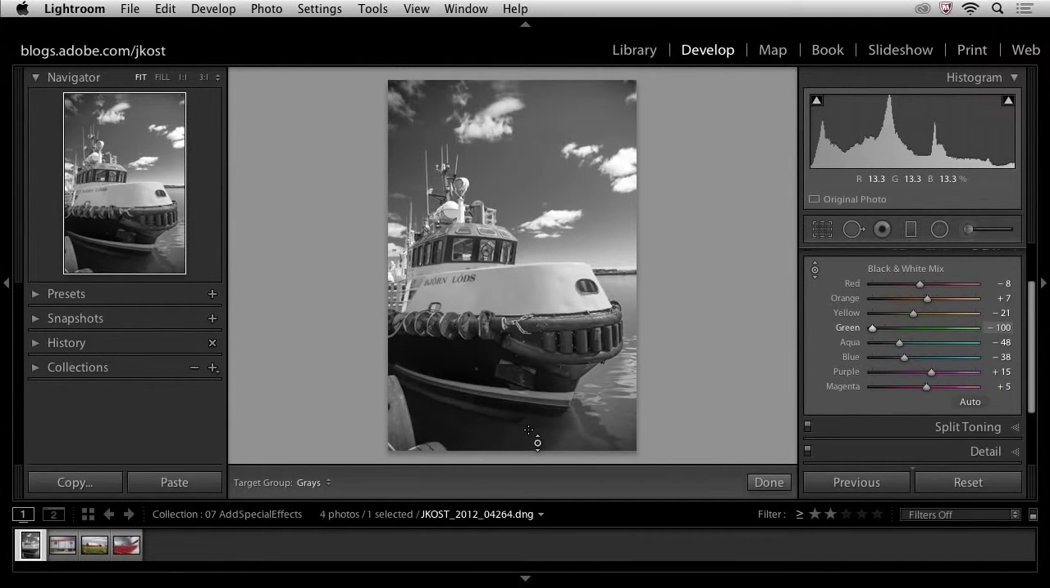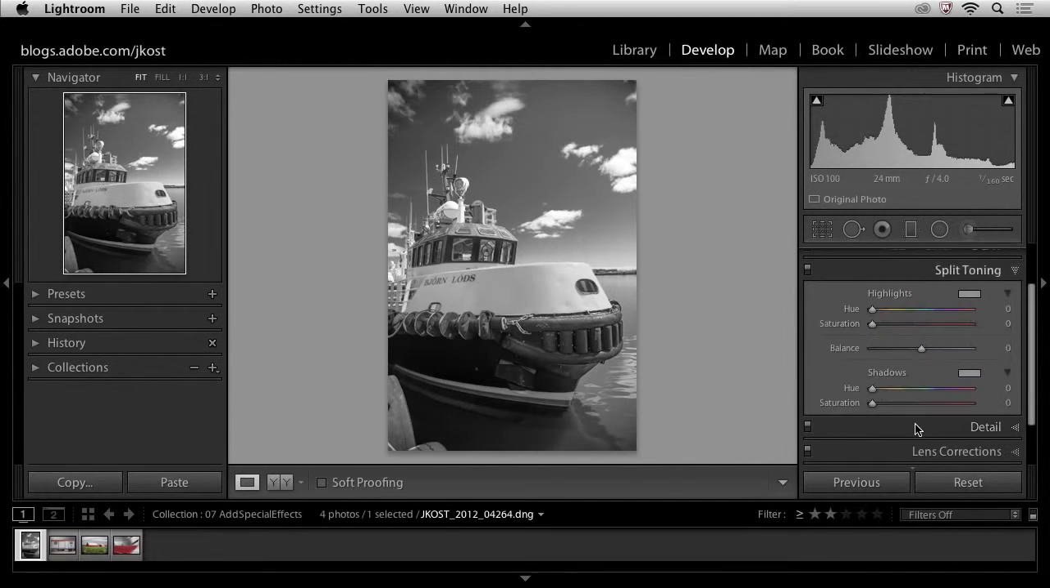Now, if I wanted to add maybe a color tone to this image, I would move down to the split toning panel. Here you can see that I can add a different hue to the highlights and the shadows, and then I can use the balance option here to kind of determine where the shadows and the highlights cross over if I want to get like a cross-process effect. But let's begin by just adding maybe a sepia tone.